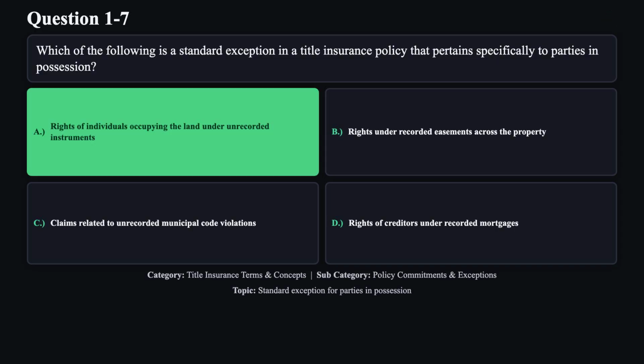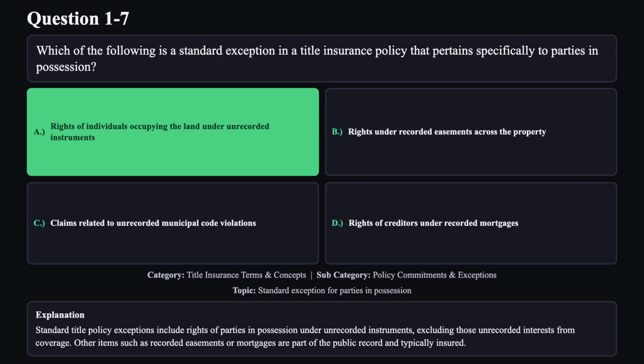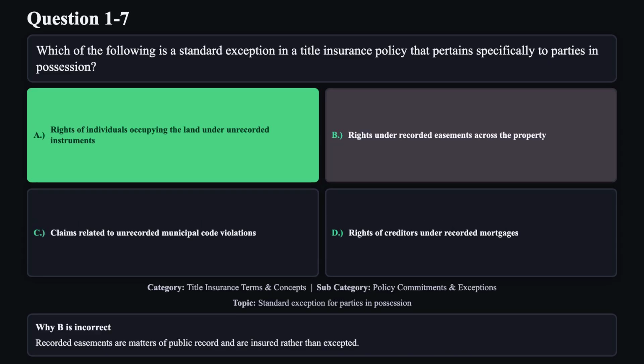The correct answer is A. Standard title policy exceptions include rights of parties in possession under unrecorded instruments, excluding those unrecorded interests from coverage. Other items, such as recorded easements or mortgages, are part of the public record and typically insured. Reason B is not correct. Recorded easements are matters of public record and are insured rather than excepted.